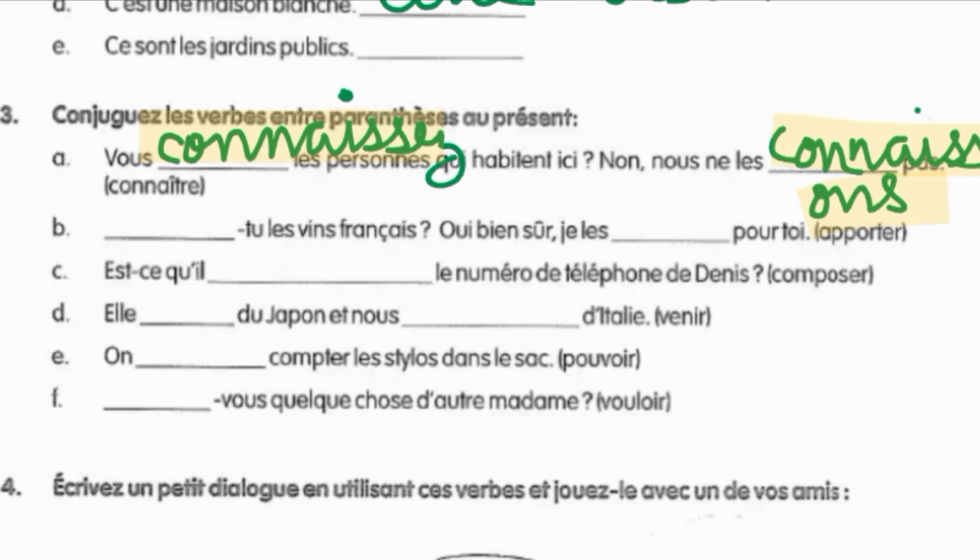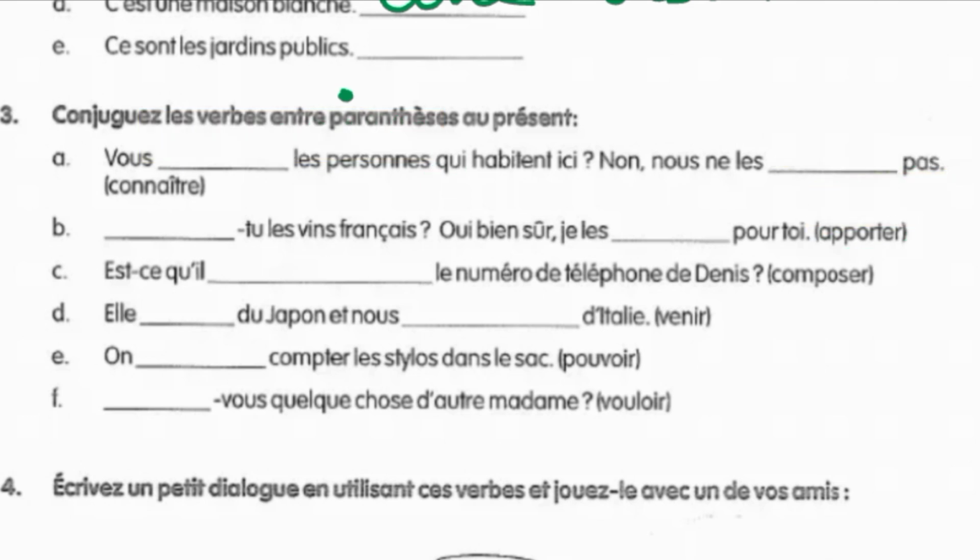Then coming to the B part, which is the apporter verb. Apporter means to bring. So here we have to conjugate the er verb according to the subject. So our first subject is tu. So with tu, the conjugation of apporter verb is going to be apportes. Then in the second blank it is je. With je we have the conjugation of apporter verb as apporte without the s. Then in the C part it is the composer verb. So we have to conjugate composer, which is the er verb, with il. So with il the conjugation of composer verb is going to be compose.